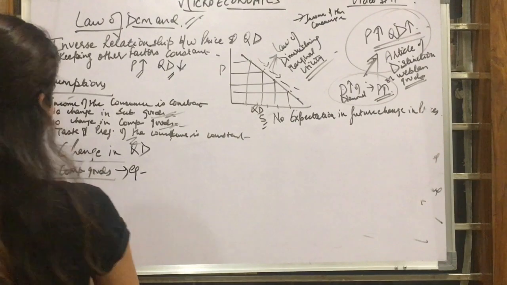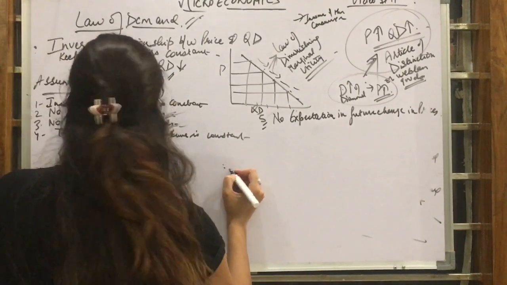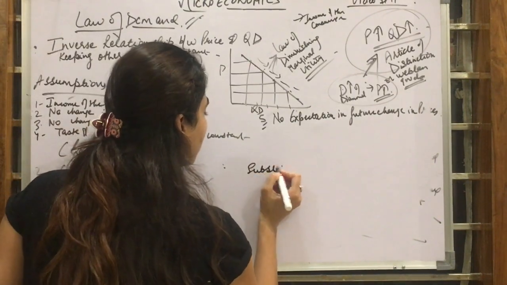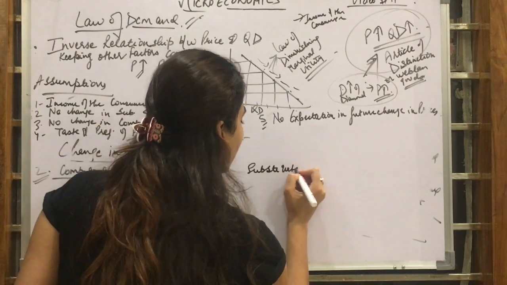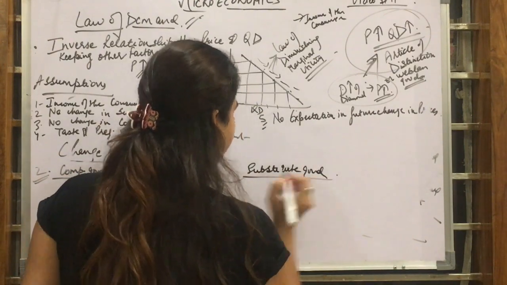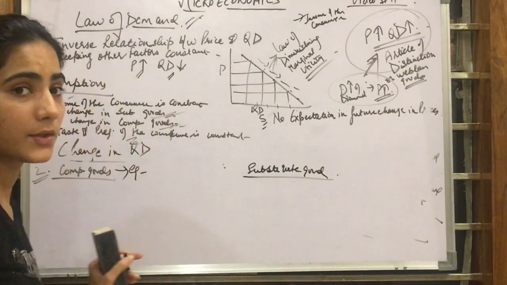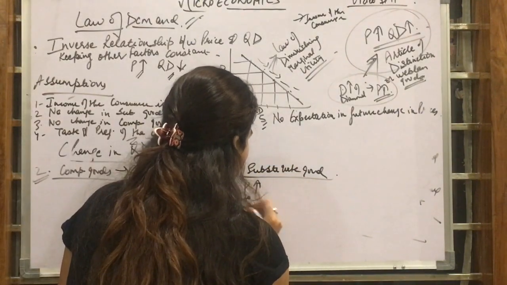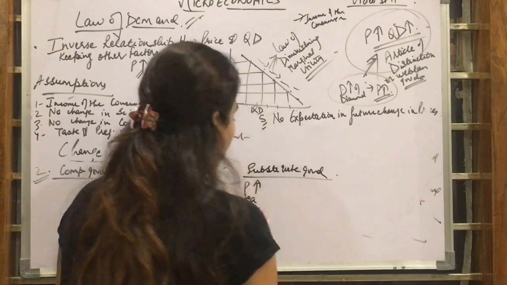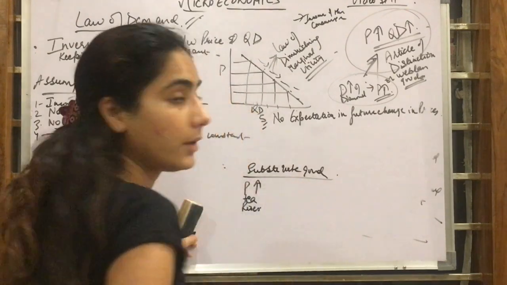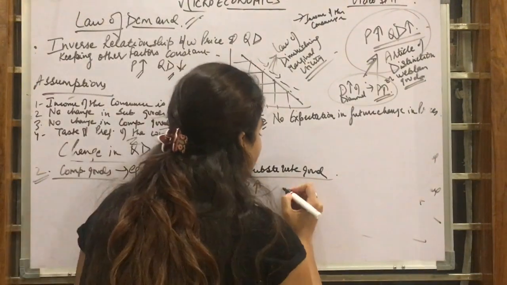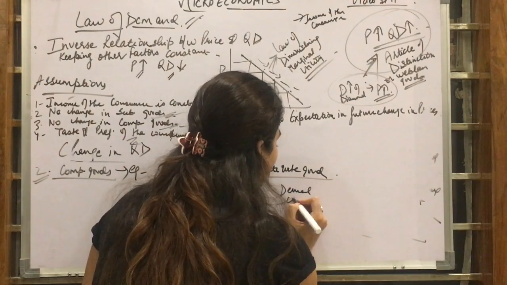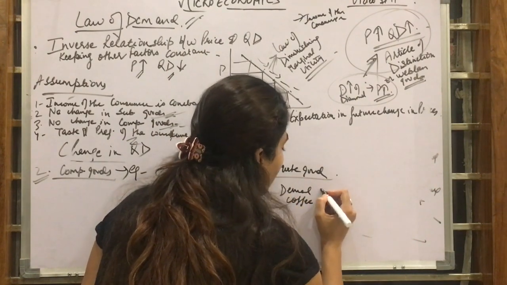Right. Now we will be talking about the complementary goods and substitute goods. Now what are substitute goods? If the price of tea rises, what will happen? My demand for which substitute good? My demand for coffee rises.